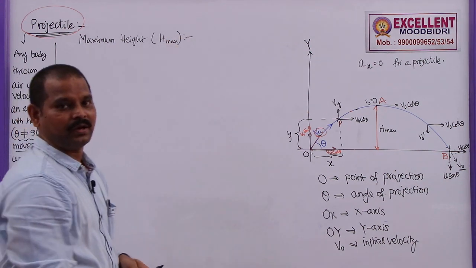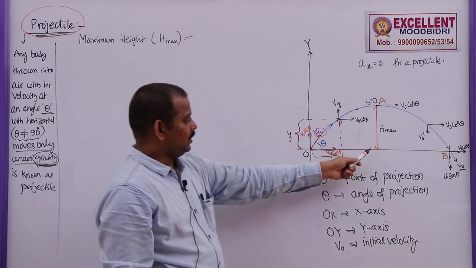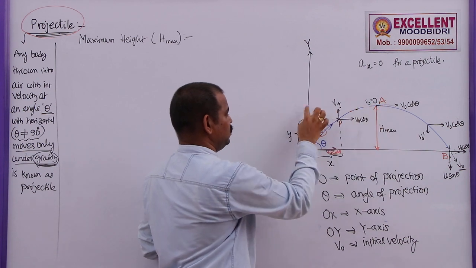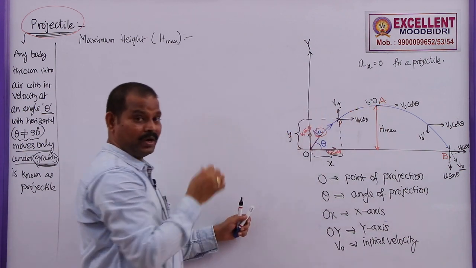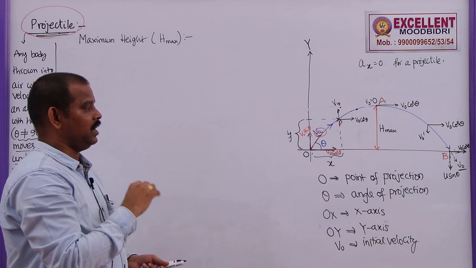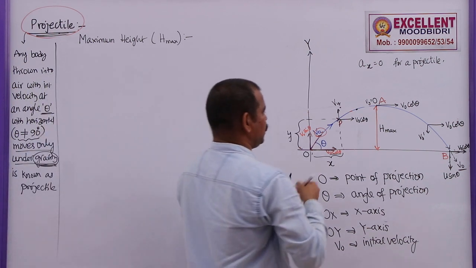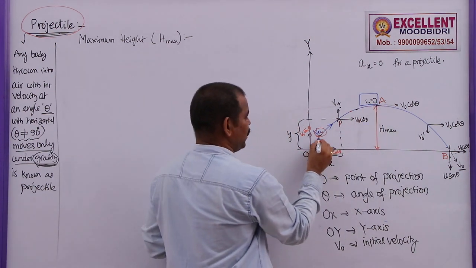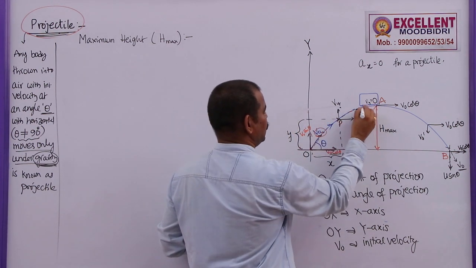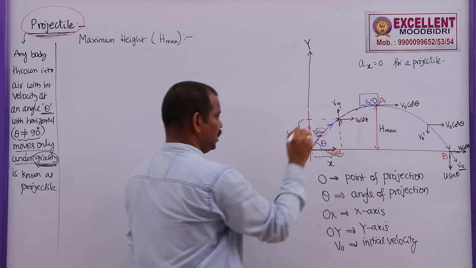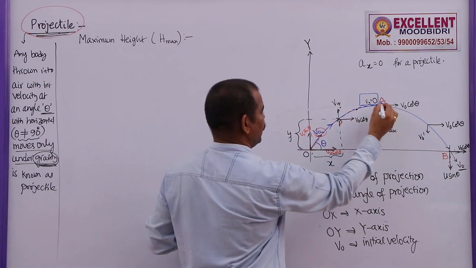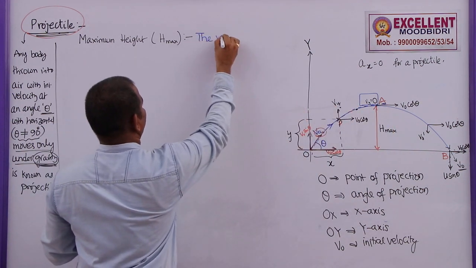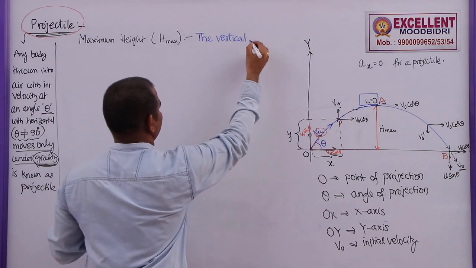So what is the maximum height reached by a projectile? It is the vertical displacement starting from this point and reaching this point. As it goes up, the velocity in the vertical direction gradually decreases, and somewhere here it becomes 0. That point is known as the maximum height. So the vertical displacement of a projectile before its vertical component of velocity becomes 0 is known as maximum height.